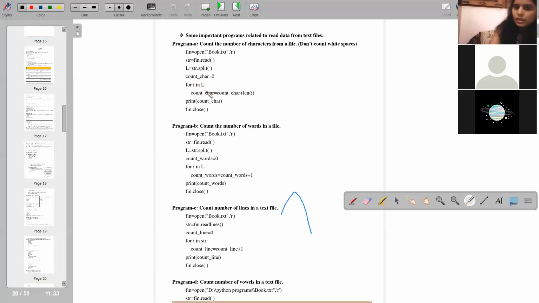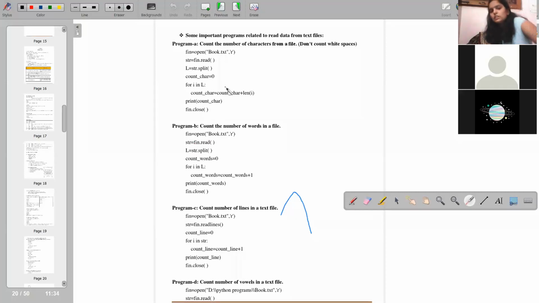Okay. The second program: count the number of words in a file. fin = open("book.txt", "r"), str = fin.read(), L = str.split(). The same as you are doing here.